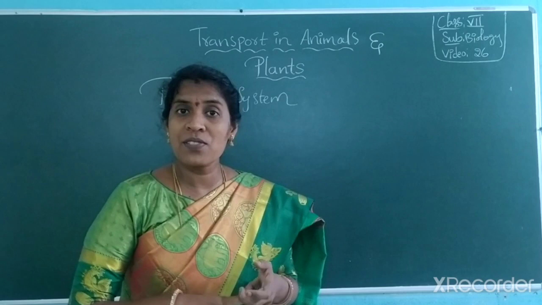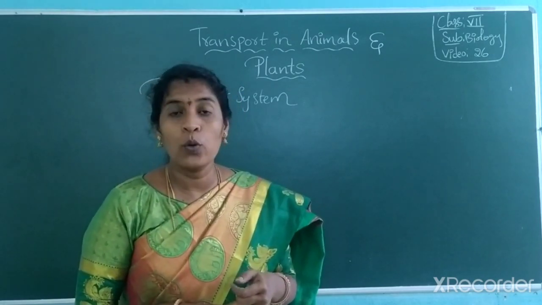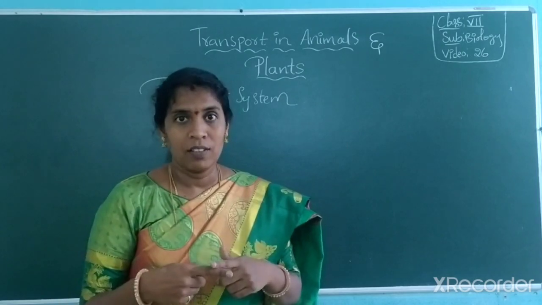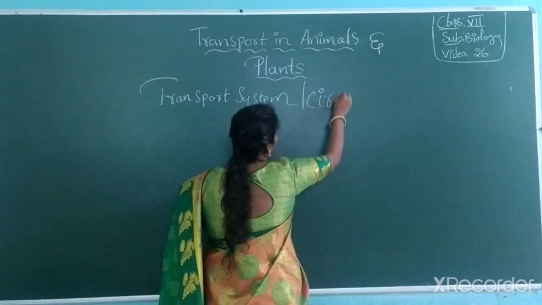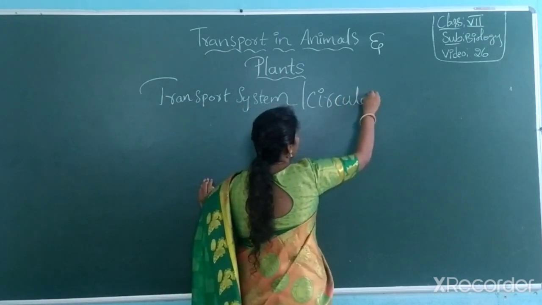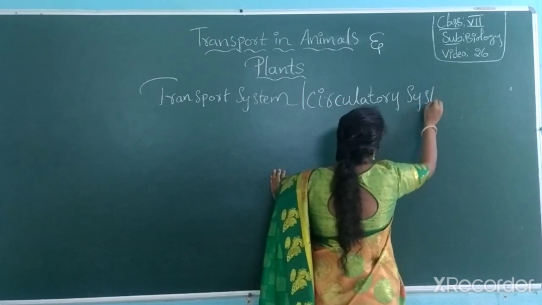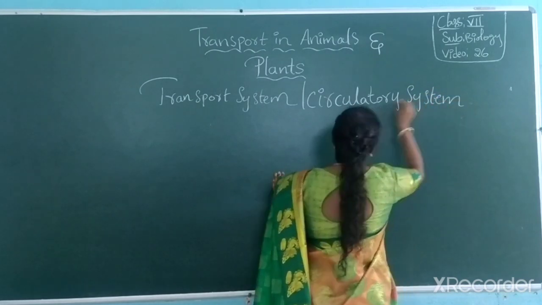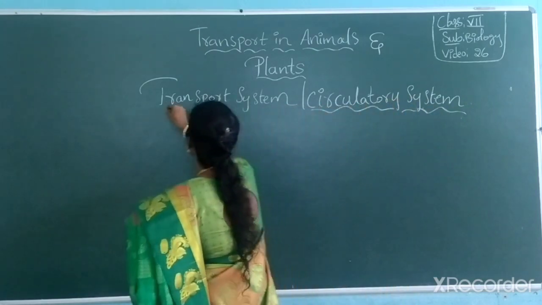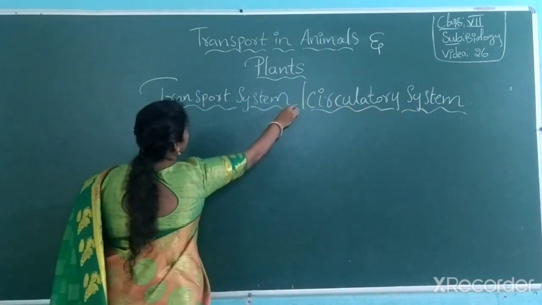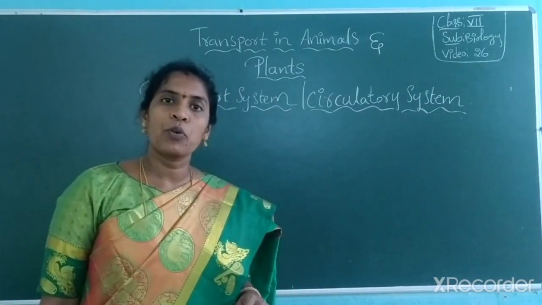So the transport system is also known as the circulatory system, which helps with circulation. Got it? So it is called the circulatory system. The transport system is also called the circulatory system.